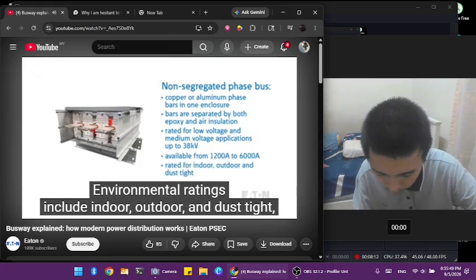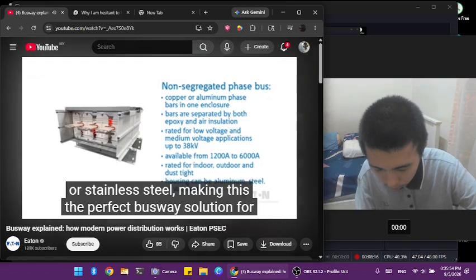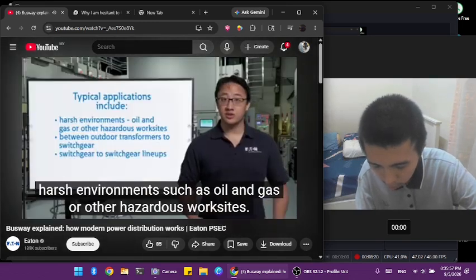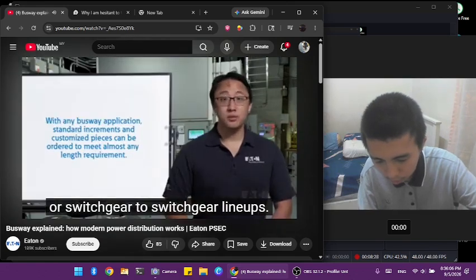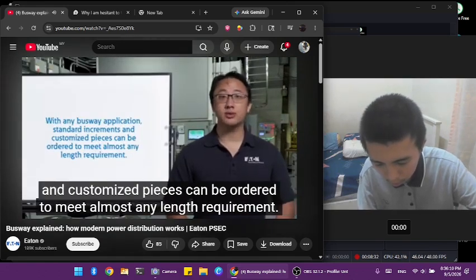Environmental ratings include indoor, outdoor, and dust type, and housing material can vary from aluminum, steel, or stainless steel, making this the perfect busway solution for harsh environments such as oil and gas or other hazardous work sites. You'll see non-seg bus between outdoor transformers and switchgear or switchgear to switchgear lineups. With any busway application, standard increments and customized pieces can be ordered to meet almost any length requirement.